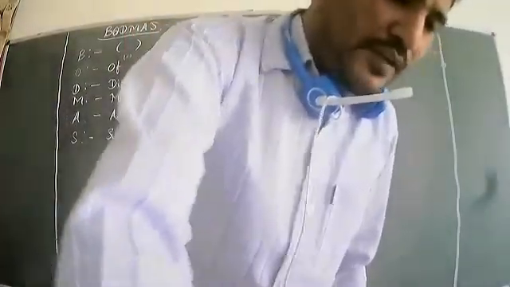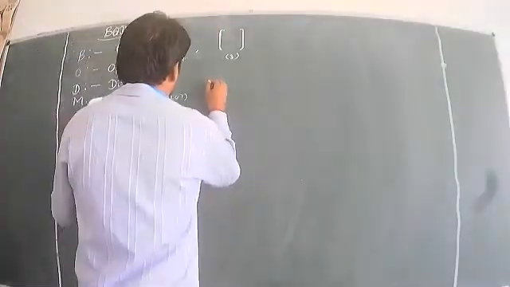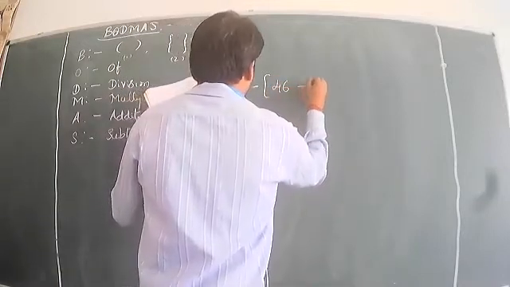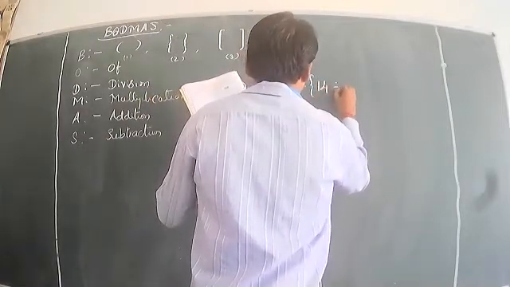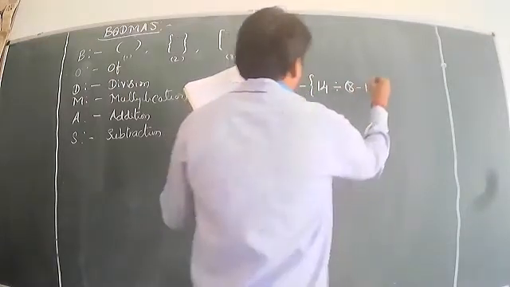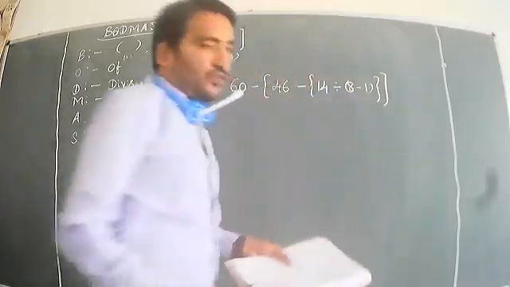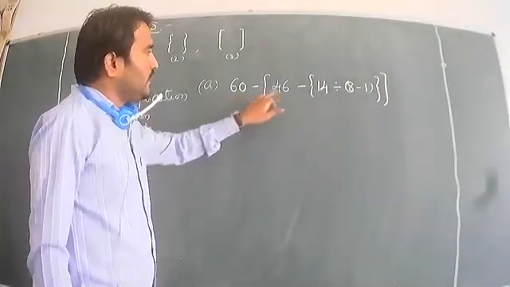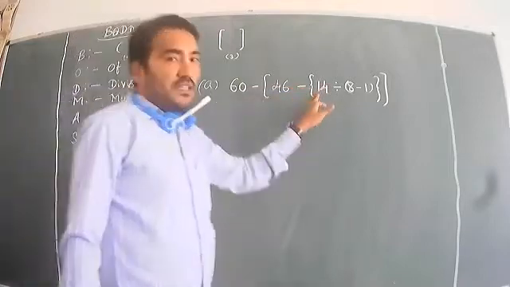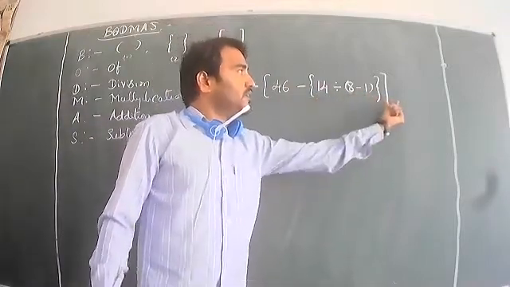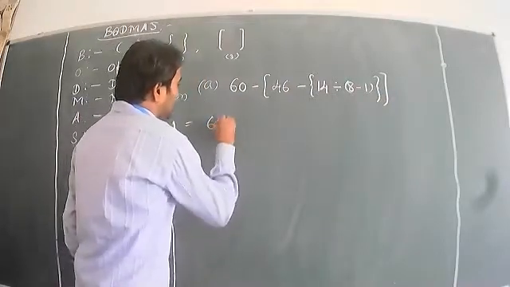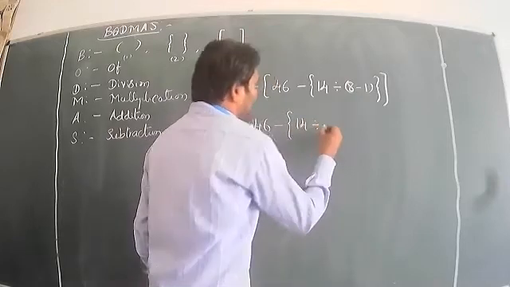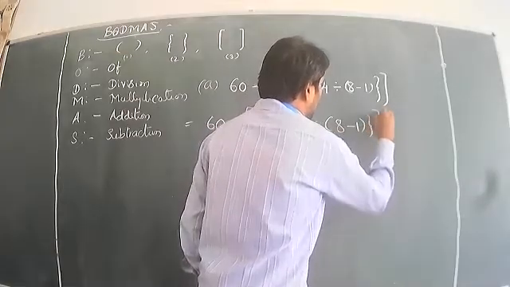I will take one example. Just look at the board. The question is: 60 minus big bracket 46 minus flower bracket 14 divided by 8 minus 1 common bracket close, flower bracket close, big bracket close. We finish the common bracket, then the flower bracket, and then the big bracket. First we check which brackets are there, and write the question once more.